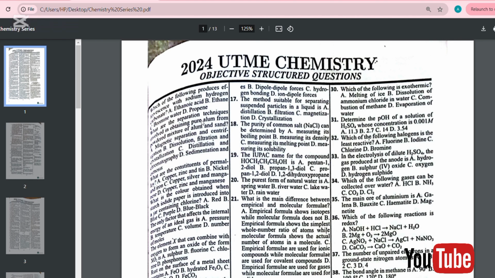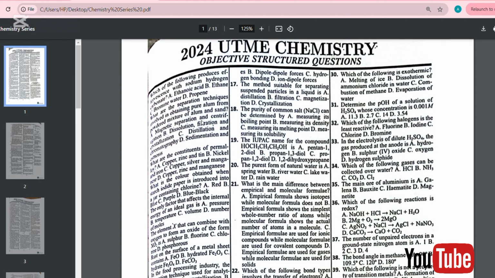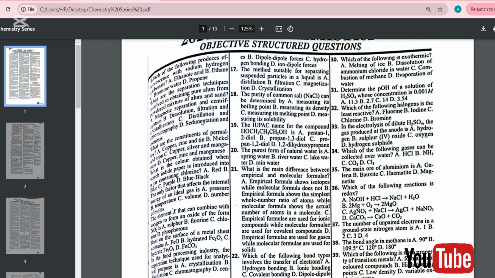Number 5 question. The only factor that affects the internal energy of an ideal gas is A, pressure, B, temperature, C, volume, D, number of moles. The answer is B. The internal energy of an ideal gas is a function of its temperature only. This is a fundamental principle of thermodynamics.